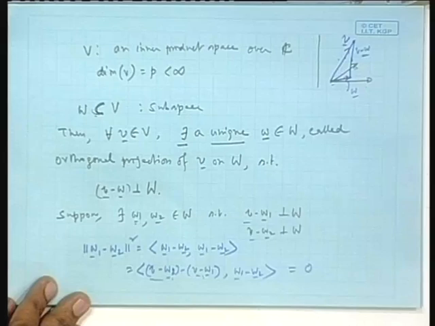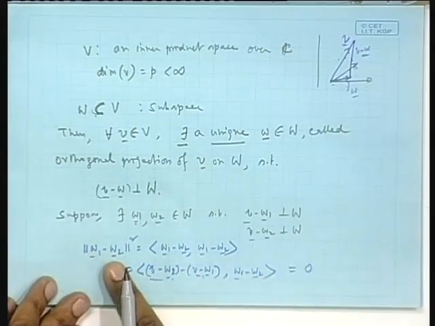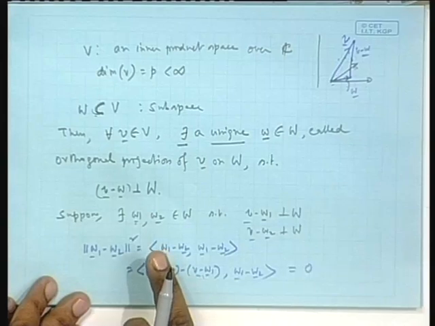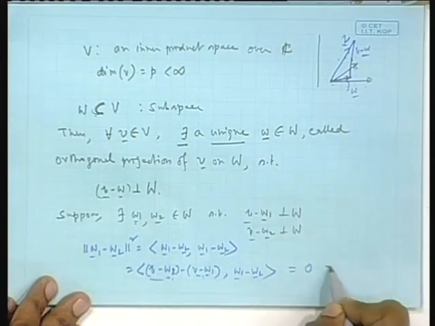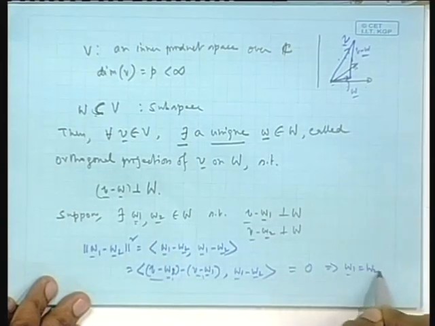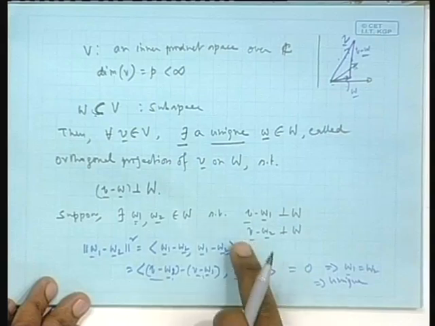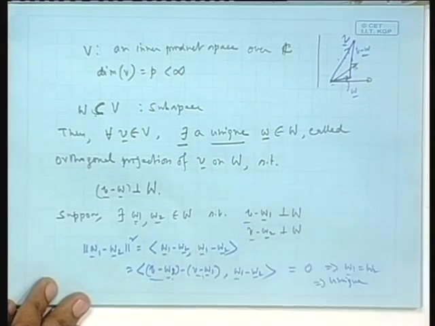If the norm square is 0, there is only one possibility: the vector has to be the 0 vector by your axioms. So that means this is possible only when W1 minus W2 is 0, which means W1 equals W2. Okay, so if it exists, it is unique. No two such W's exist, so that V minus W is orthogonal to the subspace W.